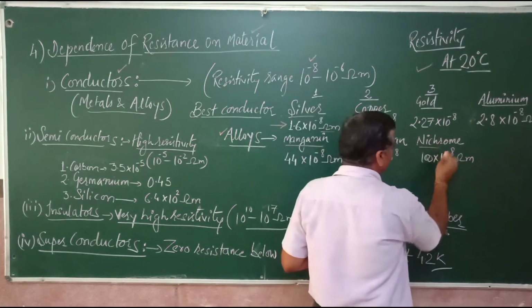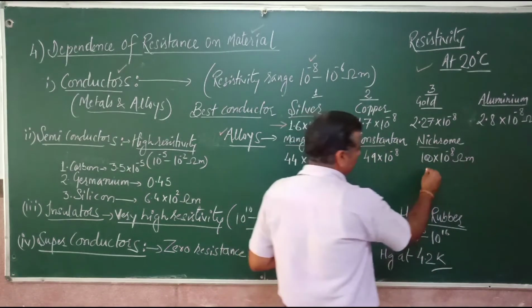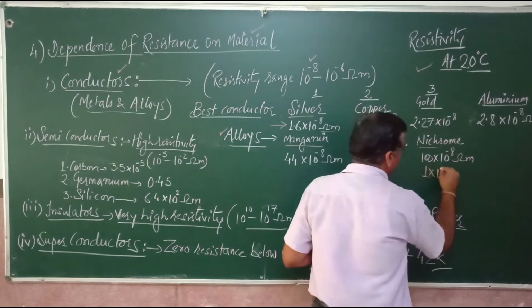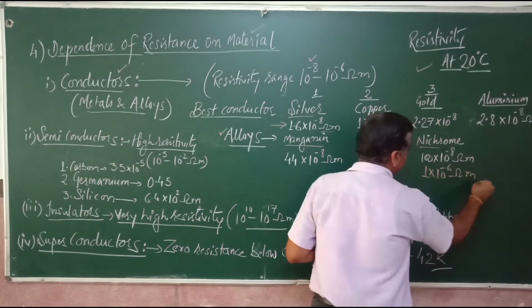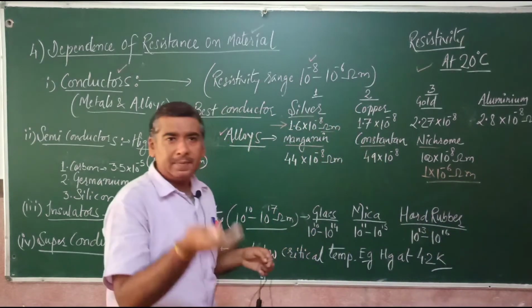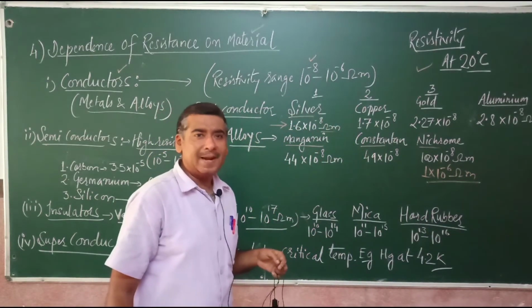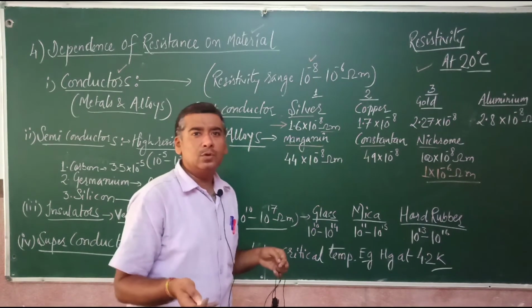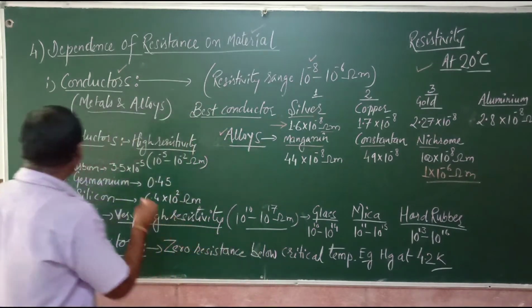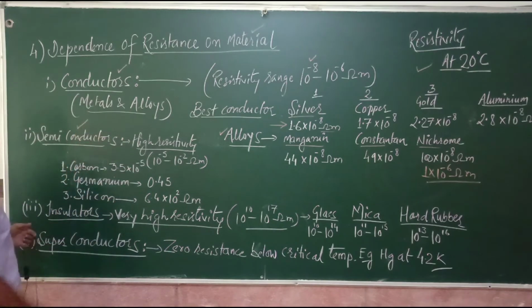And nichrome, it has, we can say, 1 into 10 raised to the power minus 6 ohm meter, right? So a little bit higher resistivity compared to metals, but still they are considered as good conductors, right? The second category is of semiconductors.